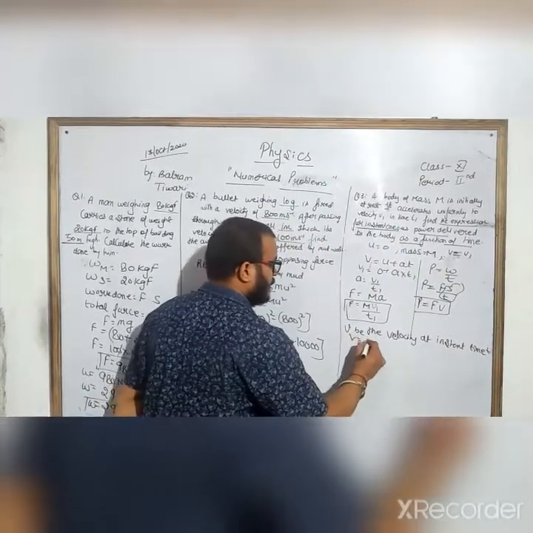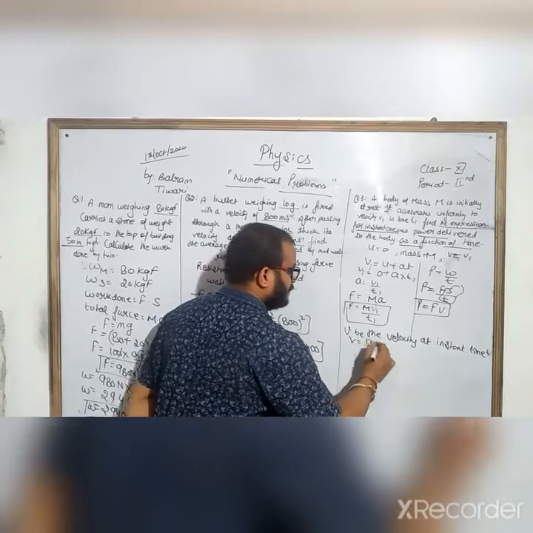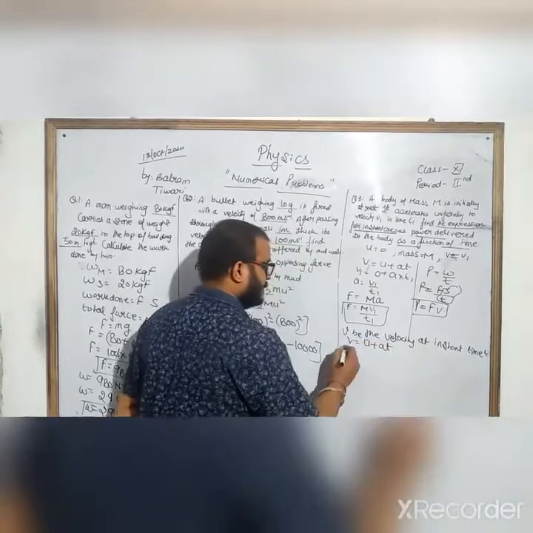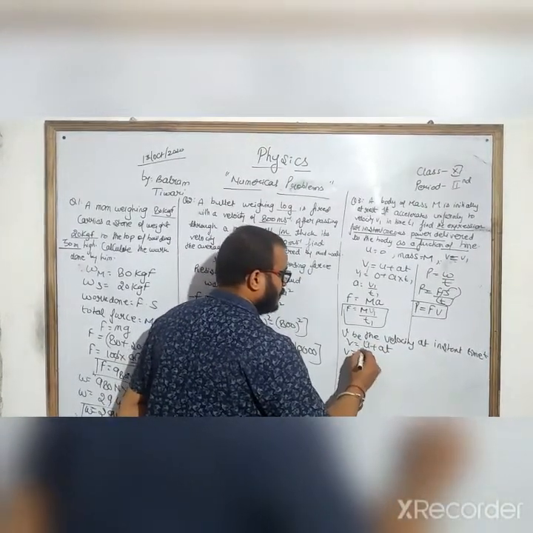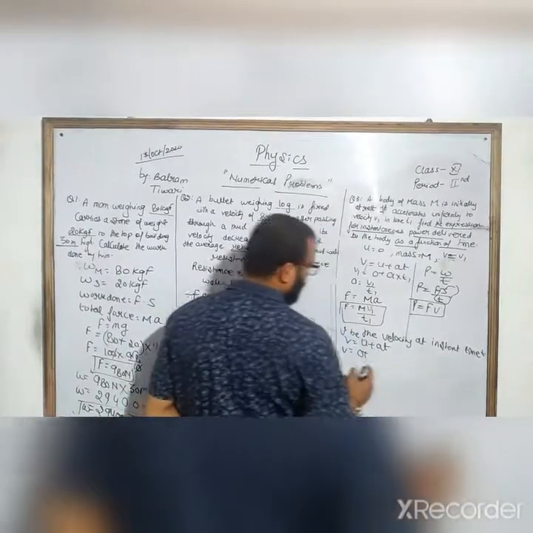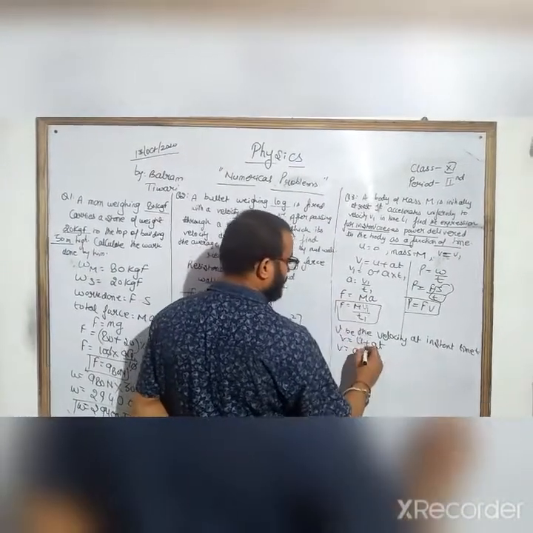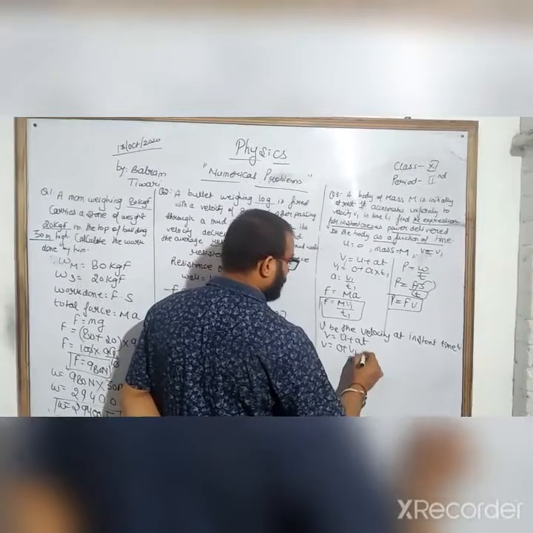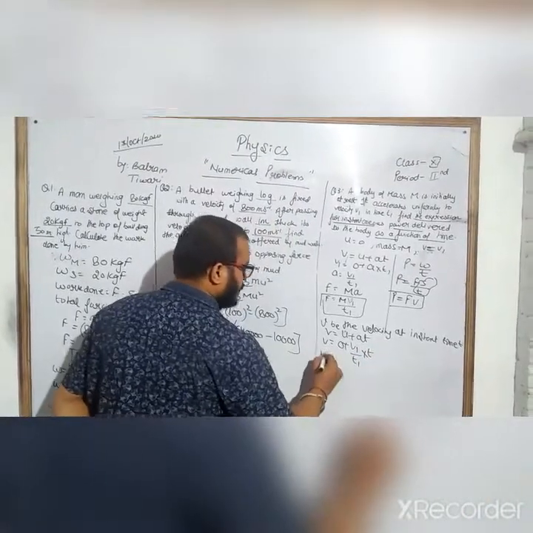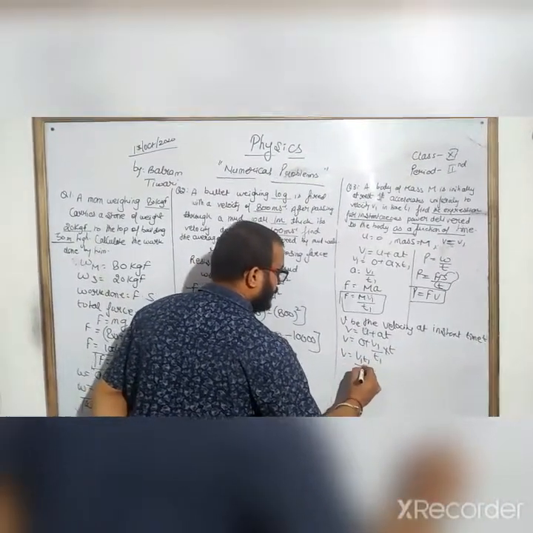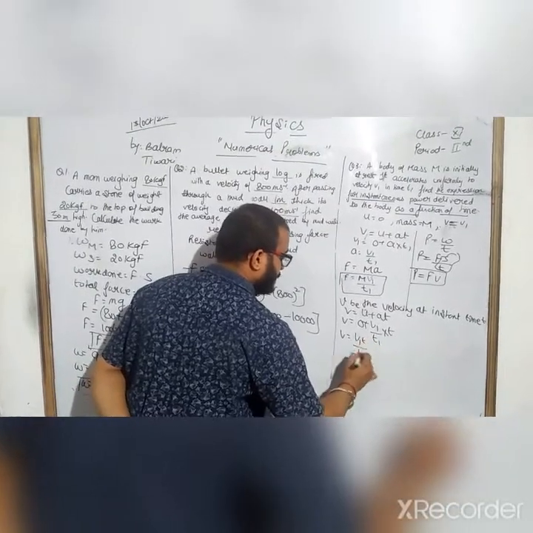So v equals u plus at. u is 0 and a is v1 by t1, into t. So v becomes v1 t by t1.